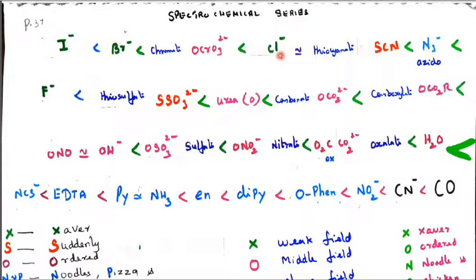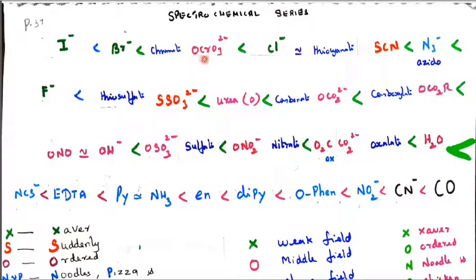It is approximately equal to chlorido, Cl minus, and lastly bromido and iodido. In the center it comes between bromine and chlorine, that is chlorido and bromido, and it has chromate, OCrO3 2 minus, CrO4 2 minus, where oxygen is supposed to be the donor.